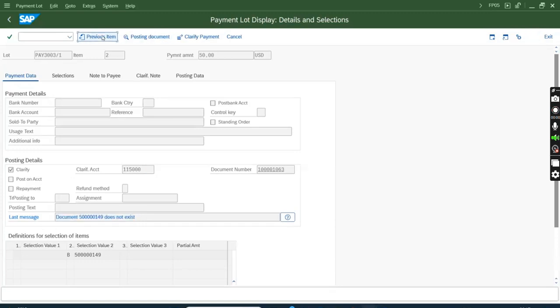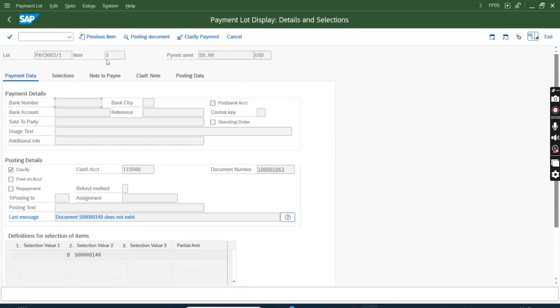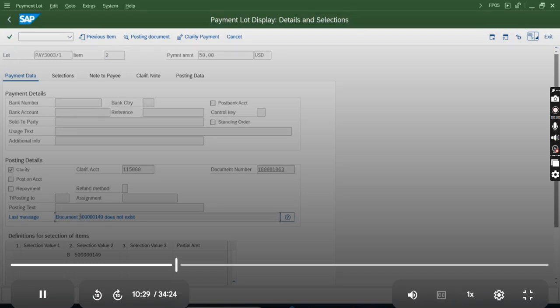In the previous item, you'll see the clarification checkbox blank, clarification account blank, posting text blank. And here in item number 2, you see these items are filled. Why is this invoked? Because it could not find a match, because this document number does not exist.